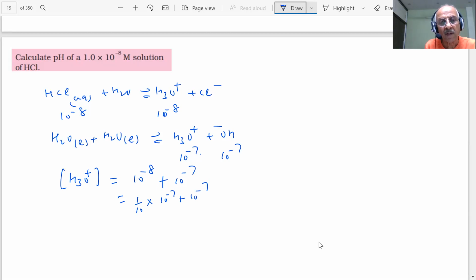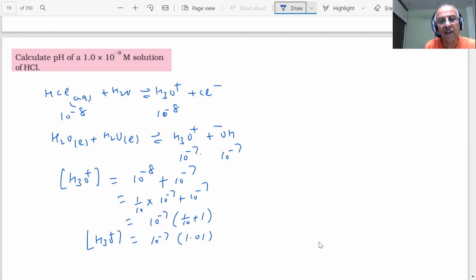That means if I take 10 minus 7 common, what am I getting? 1 by 10 plus 1. What is that value? 0.1 plus 1, that is 1.01 into 10 raised to power minus 7.